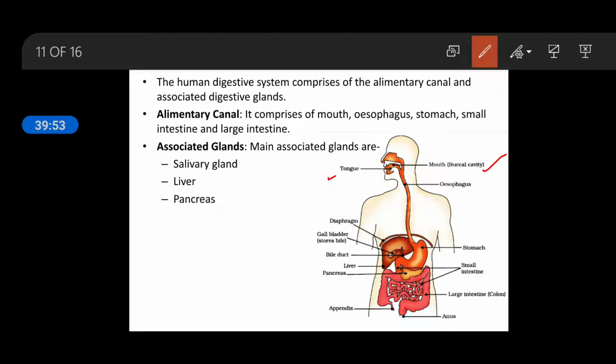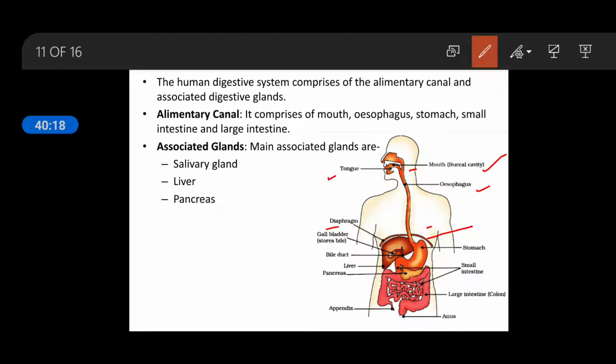After the mouth, the long tube-like structure present is the esophagus. The esophagus starts from the last part of the mouth region and continues in the thoracic cavity, the chest part. In this diagram, this line is known as the diaphragm.